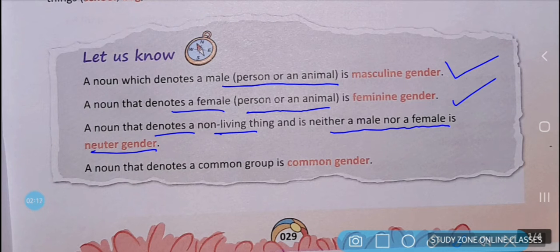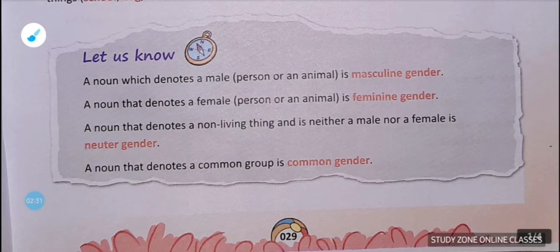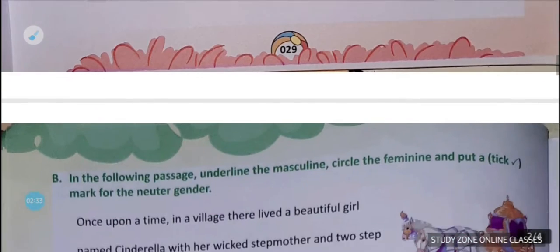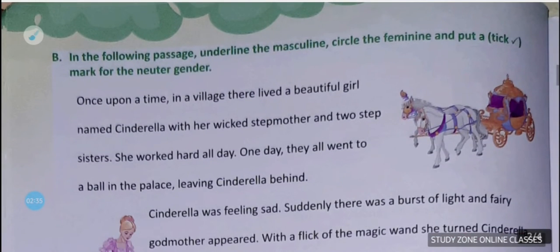And a noun that denotes a common group is called common gender. Now you will have to learn the definition of each of the genders. Okay, now let us go further and try to solve the exercises given, including all types of noun gender.